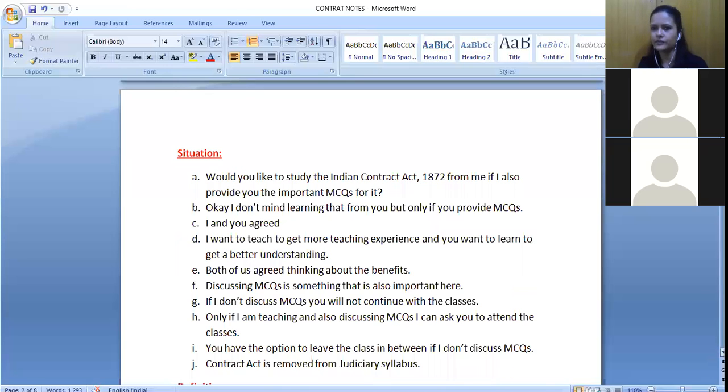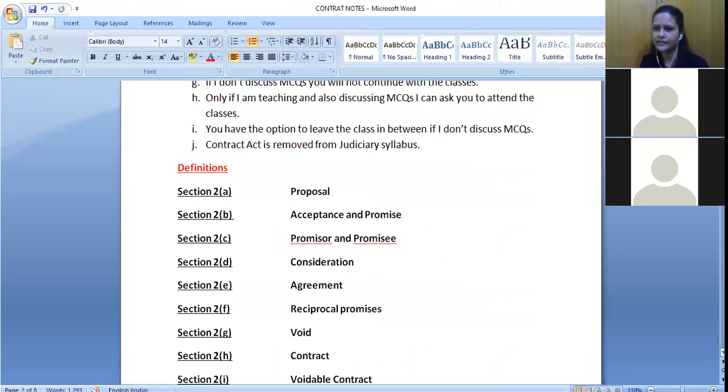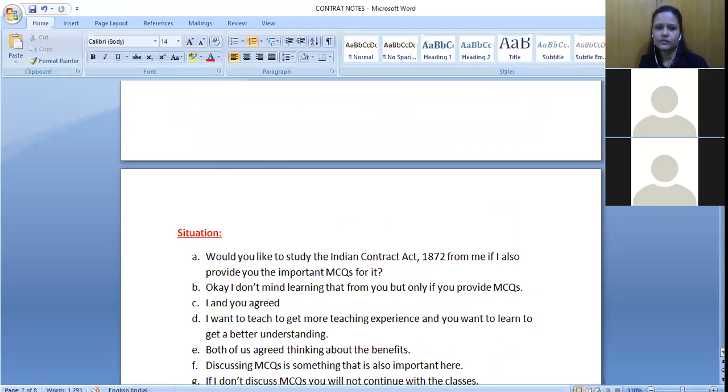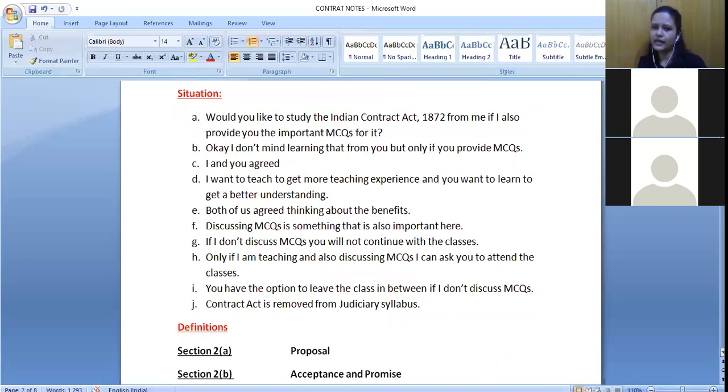So there are certain contracts which are mentioned as specifically void. Certain things where object or consideration is not valid, that would be an illegal thing. So like that, you would be able to differentiate. So that part we will anyways discuss in the coming classes. Okay. Yeah. So for now, these are the definitions. So you can try to remember this part.